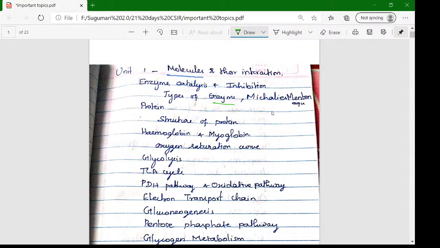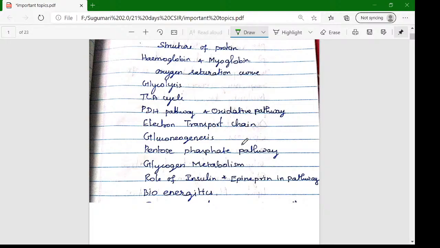It's a very short and crisp note. In the Michaelis-Menten equation concept itself, you can achieve more marks. They ask more questions related to this equation and enzymes. Then protein: primary structure and secondary structure related questions are there, and hemoglobin, myoglobin related questions, and the oxygen saturation curve. These are very important topics in unit 1.